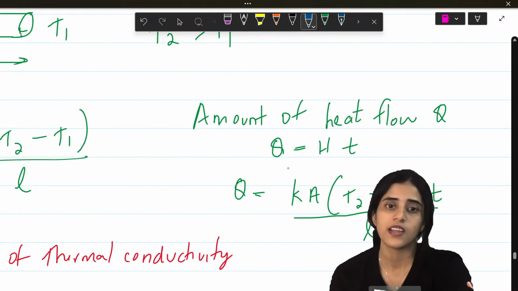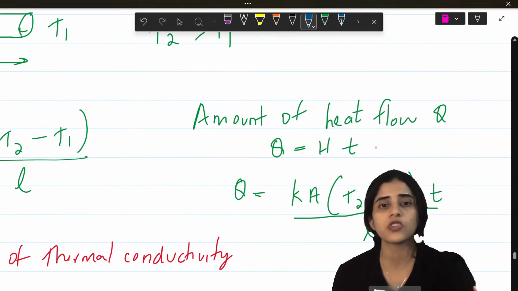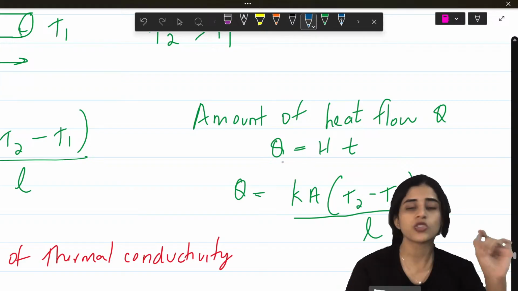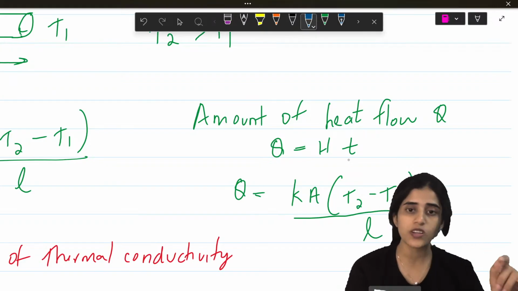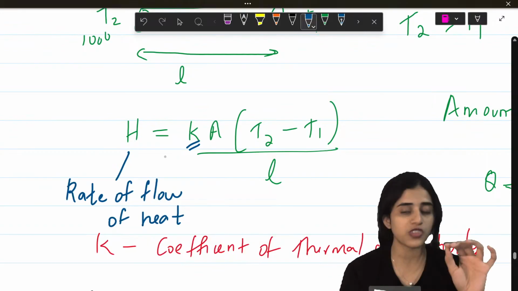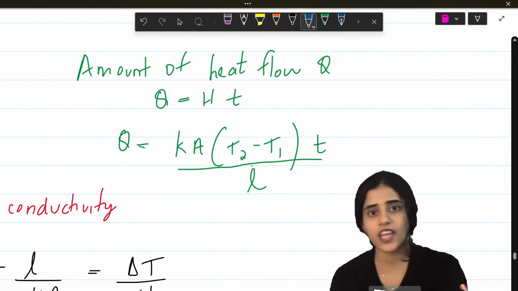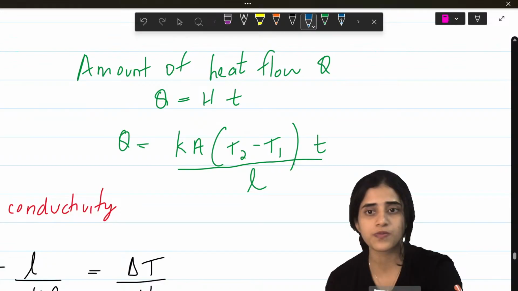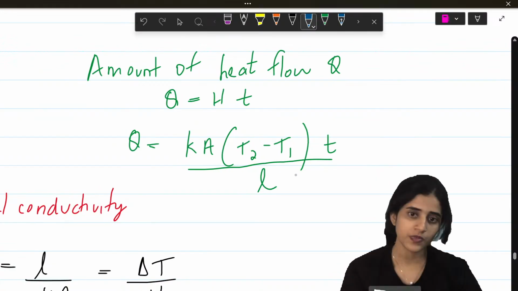Now there's one more thing that you can do: the amount of heat flow. So the amount of heat flow is Q, which is H into t. What was H? H was the rate of heat flow. So this is the formula for H. This is the formula for Q. There's an extra t. That's all.